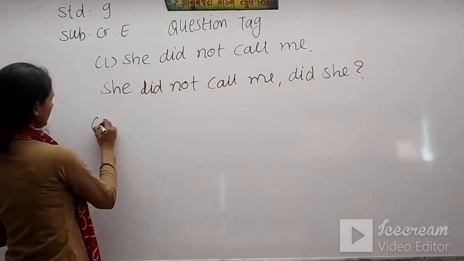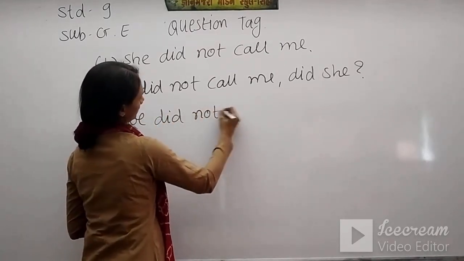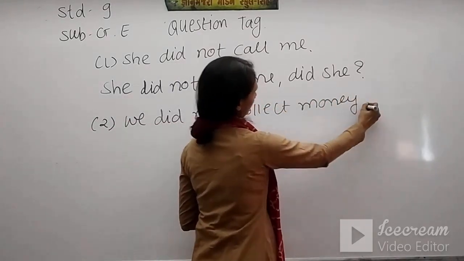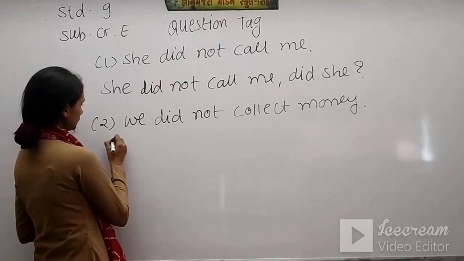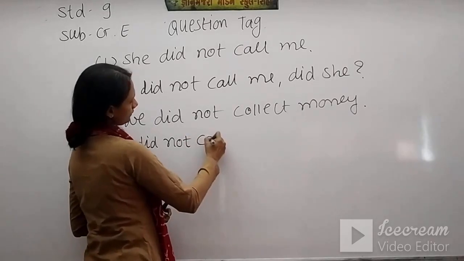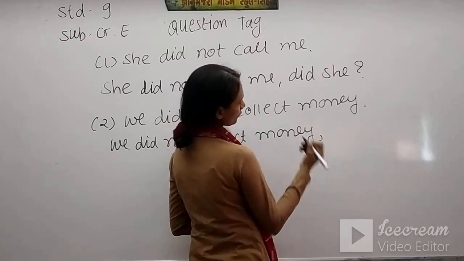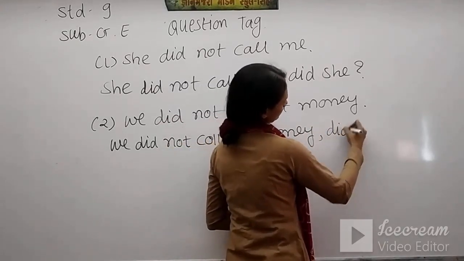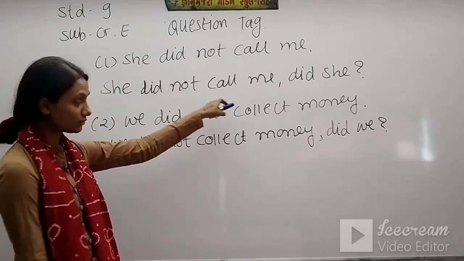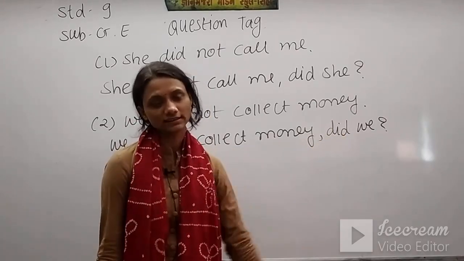Number 2 is we did not collect money. Again it is negative, so we did not collect money. After that comma, did we? And question mark. So if did not is already given, no need to use not in the question tag, only did is used. Okay.